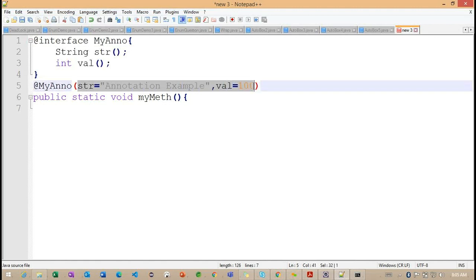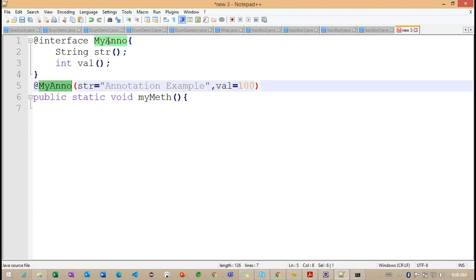These are the two methods we declare here, and we are providing the values for them. But how are these methods implemented? Here we don't need to bother about the implementation, because it is taken care of by the compiler. Whatever methods we define, we just need to specify the value we want to pass to them.